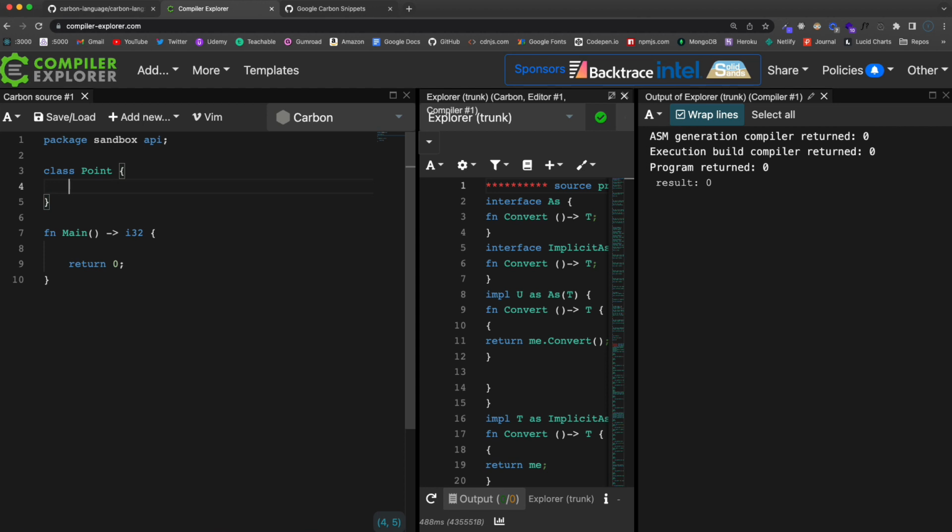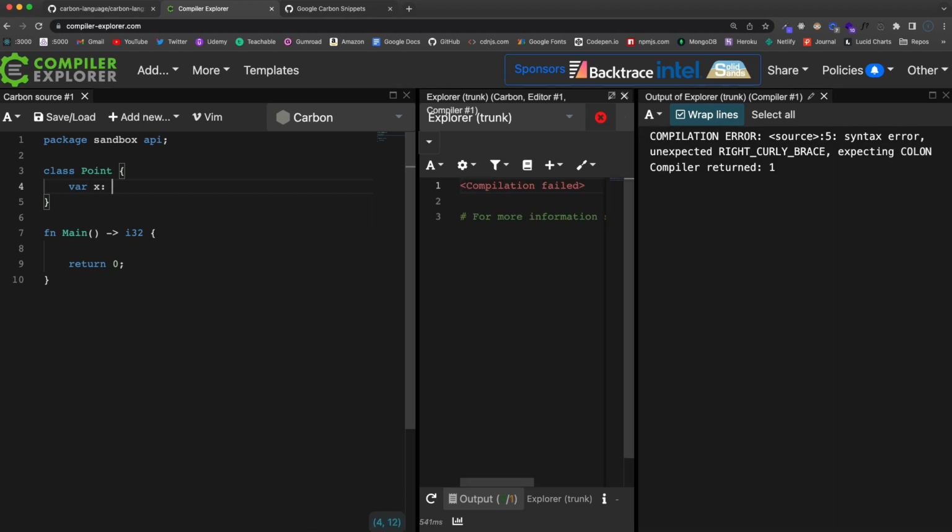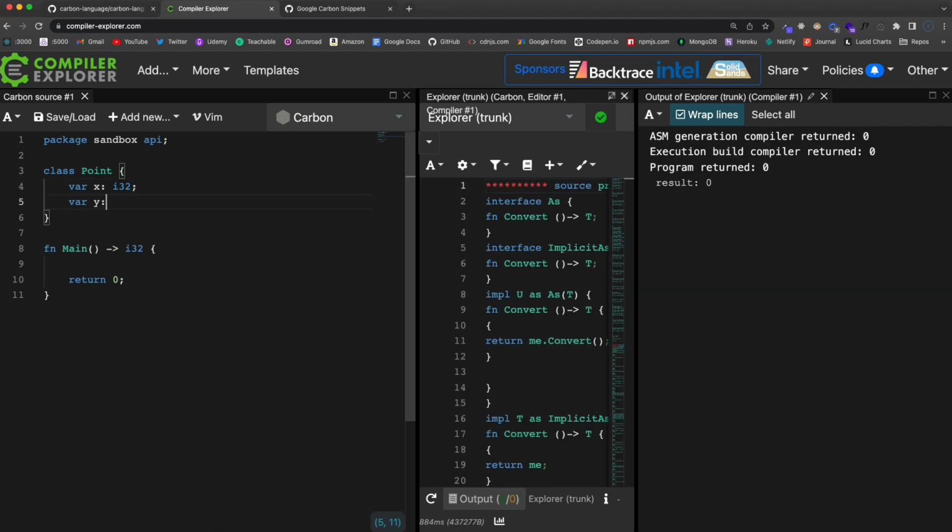So let's say for this Point class, any object I create from this Point class, I want them to be able to have an x and a y attribute or property. So I'm going to define my properties here with var, we'll say x, and then the type, which is going to be I32. And then I also want to have a y value, and that's going to be an I32 as well.